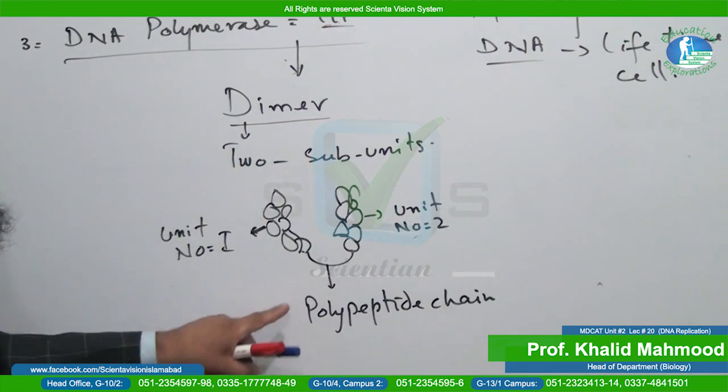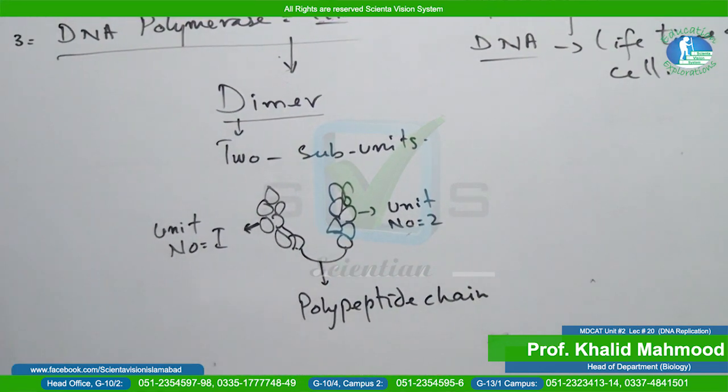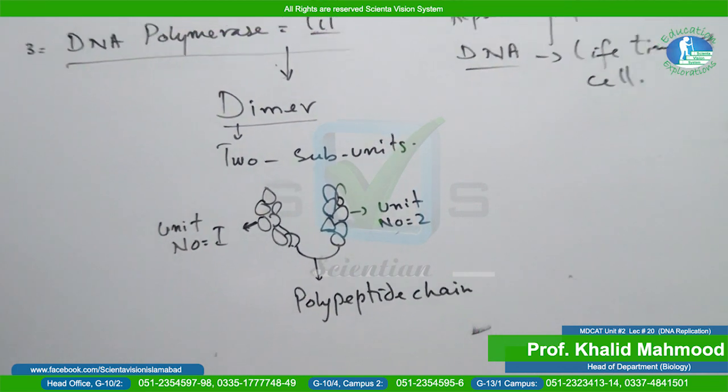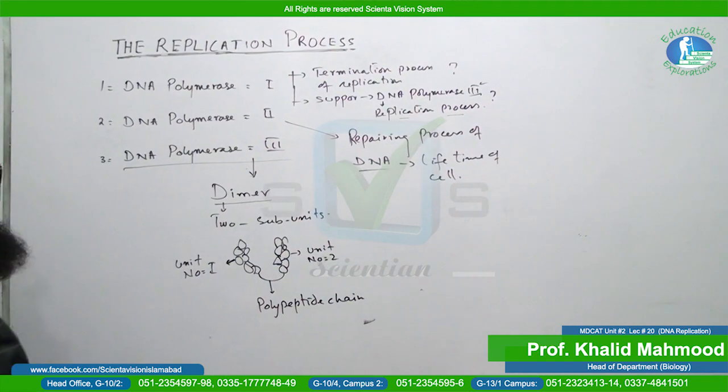These 2 subunits are held together by a polypeptide chain. So DNA polymerase 3 is a dimer having 2 subunits, and these 2 subunits are made of further subunits. These 2 subunits are held together by a polypeptide chain, and this enzyme is responsible for what?